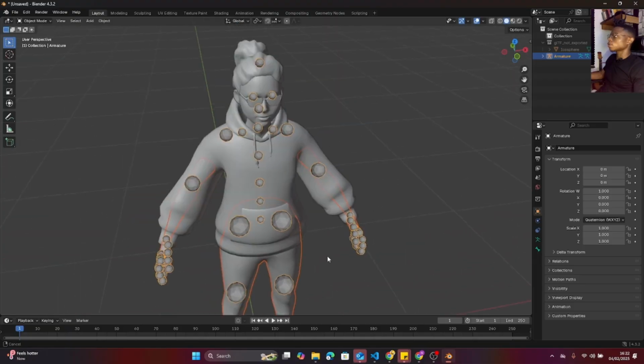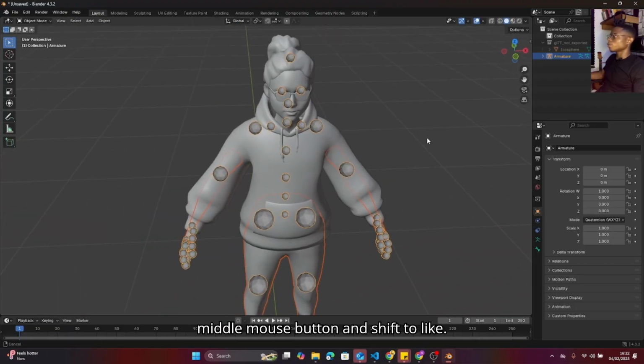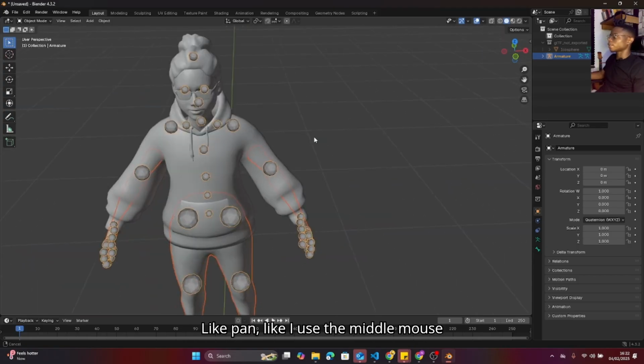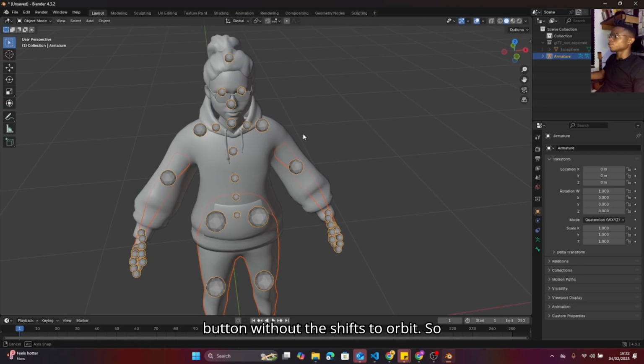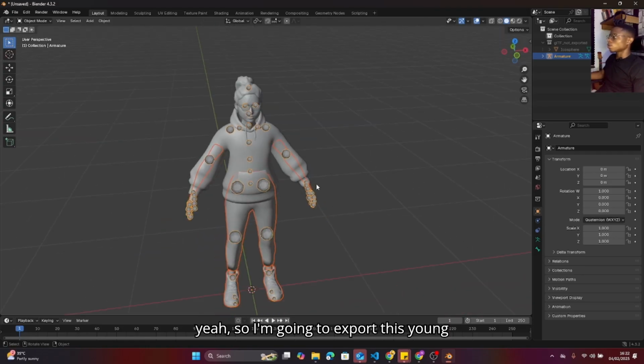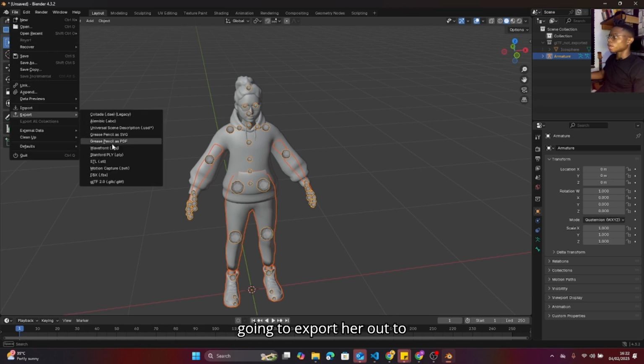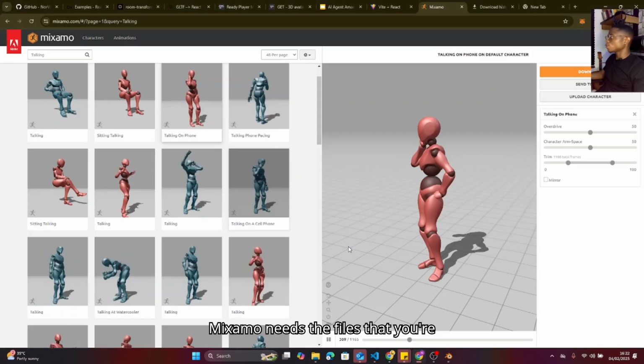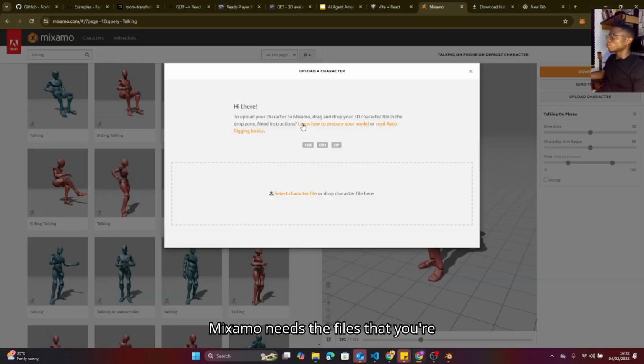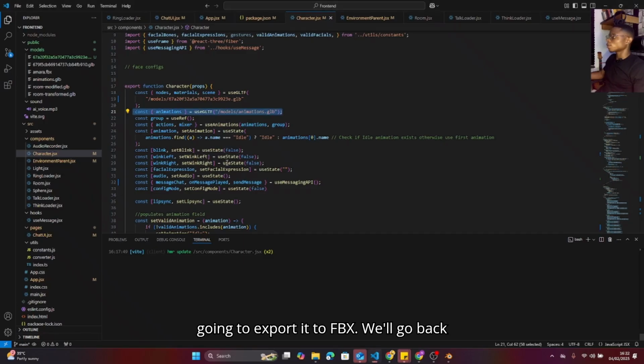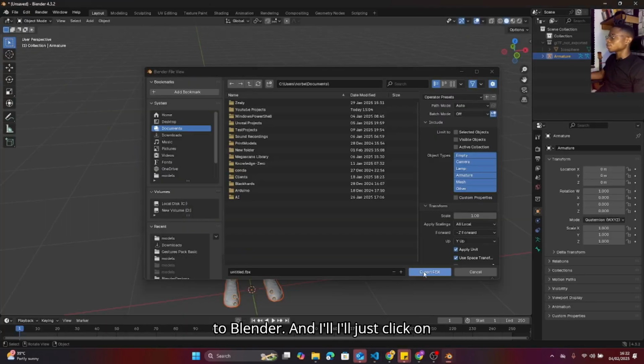In Blender, I'm actually using the middle mouse button and shift to pan, and I use the middle mouse button without the shift to orbit. So yeah. So I'm going to export this young lady out to FBX, because if you go back to Mixamo, Mixamo needs the files that you're uploading to be in FBX format. So you need to export it to FBX. We'll go back to Blender and I'll just name the character Amara. And then make sure it's in the right place. I'll put it in downloads.